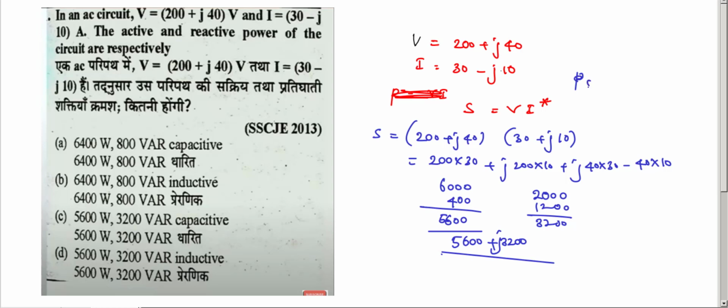So complex power S equals P plus jQ. If it is in this form, it is an inductive load. P minus jQ is a capacitive load. So S equals P plus jQ is an inductive load, and P minus jQ is a capacitive load. So 5600 plus j3200, so the option is inductive, option D.